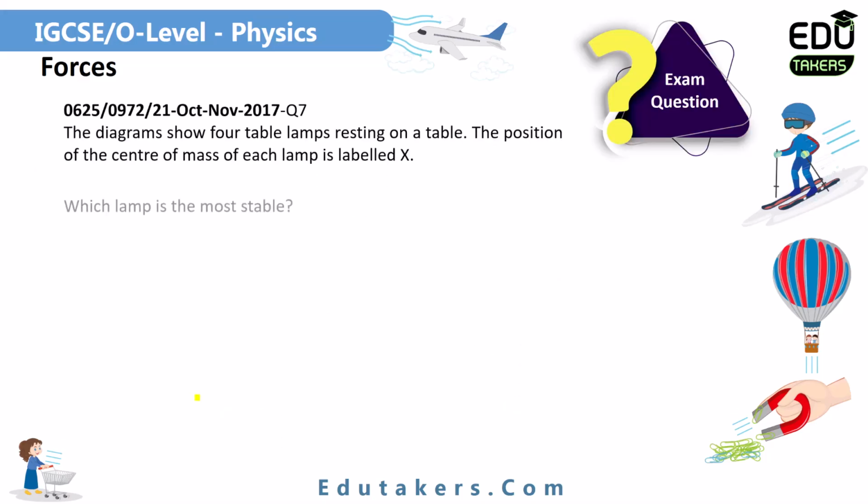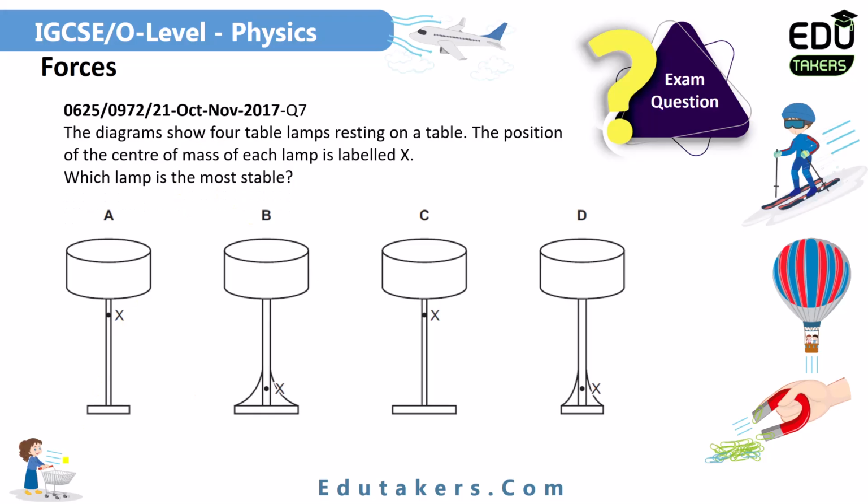Here is also an exam question that appeared in October-November 2017. Let's see this. The diagram shows 4 table lamps resting on a table. The position of the center of mass of each lamp is labeled X. Which lamp is more stable? So there are 4 lamps A, B, C and D. You have to show which one of the following lamps is more stable.